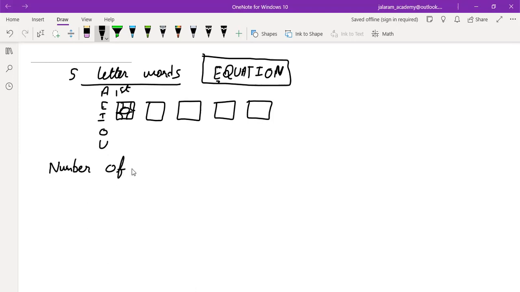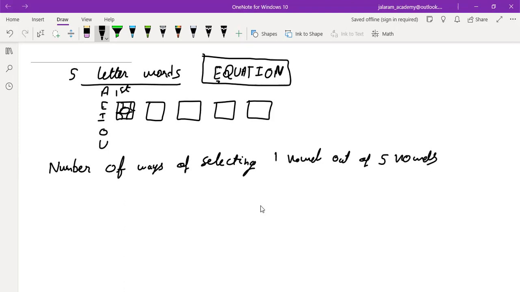Number of ways of selecting one vowel out of 5 vowels for the first place.